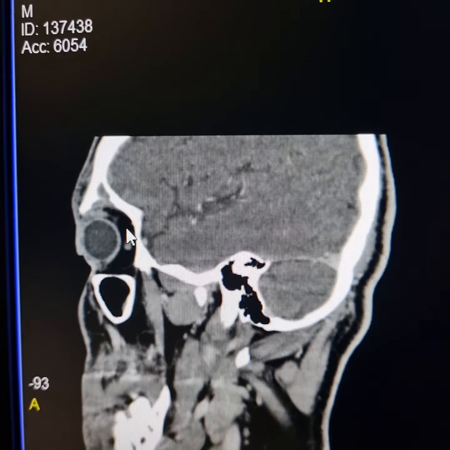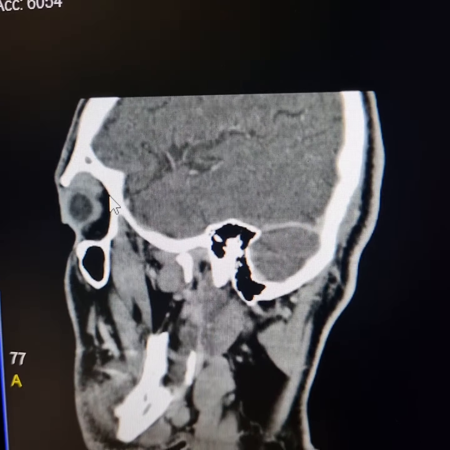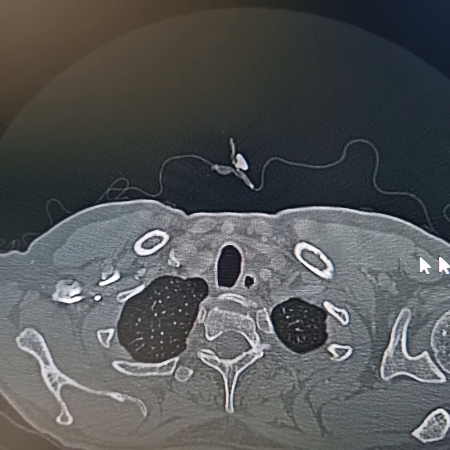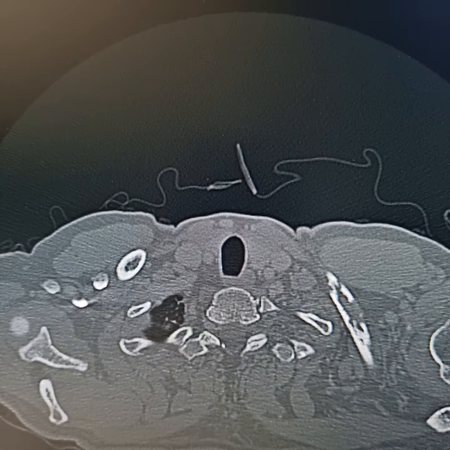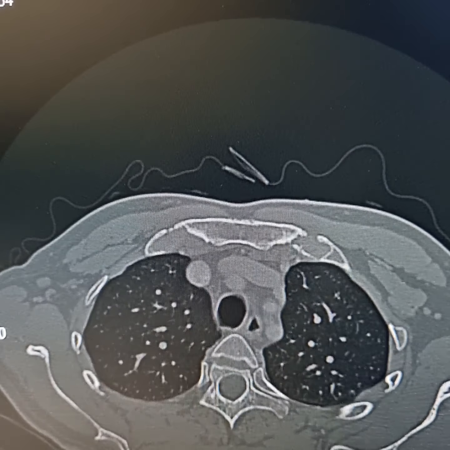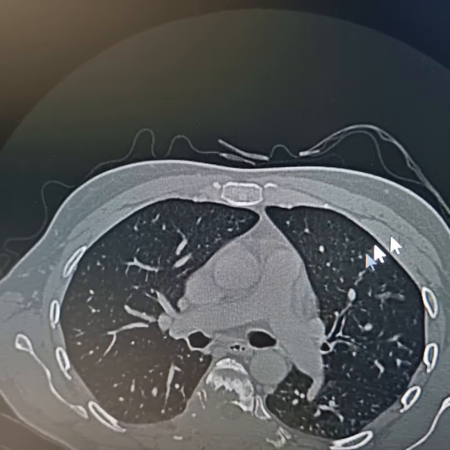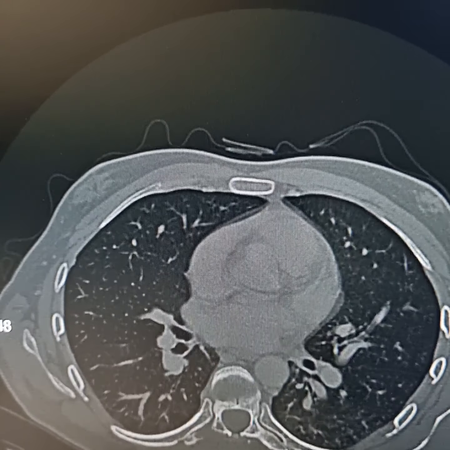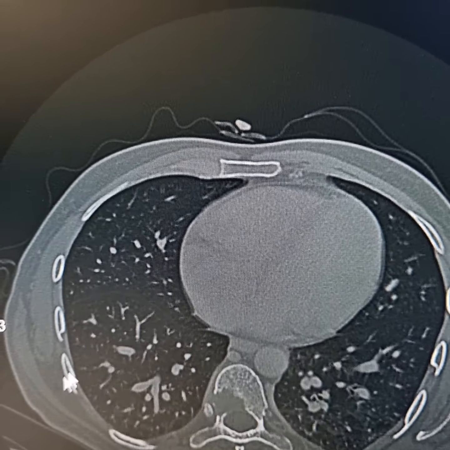Now I will show you his CT scan of chest. This is CT scan of chest. Please see this erosive destruction of the middle part of left clavicle here. Lungs are clear. Ill-defined erosions involving lateral part of right sixth rib.